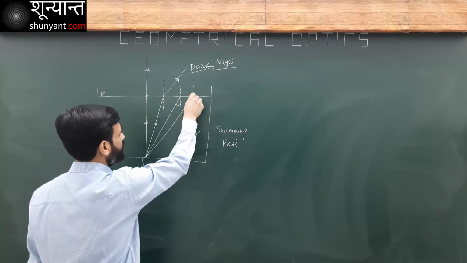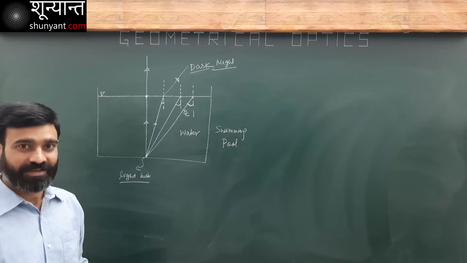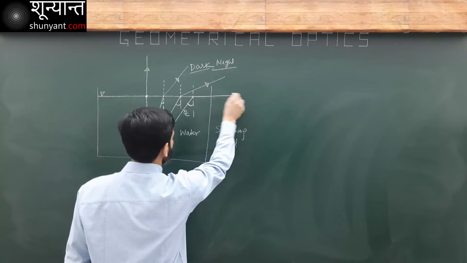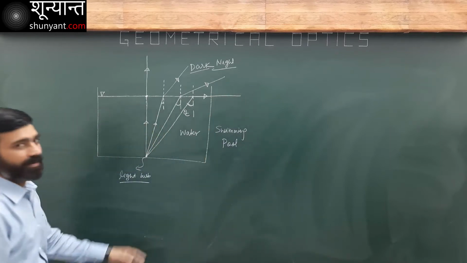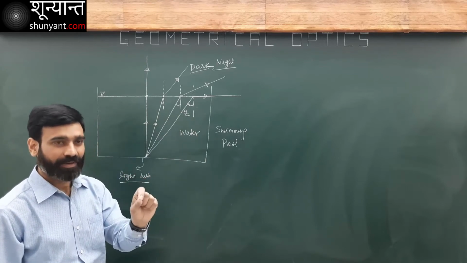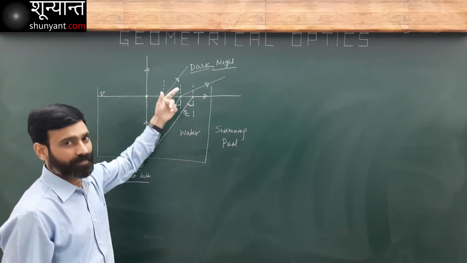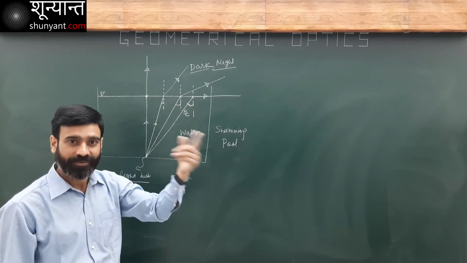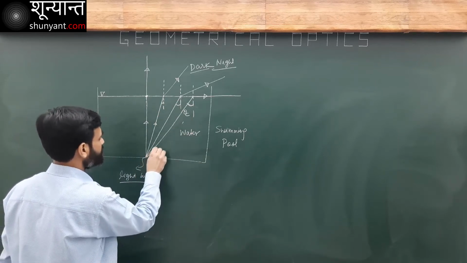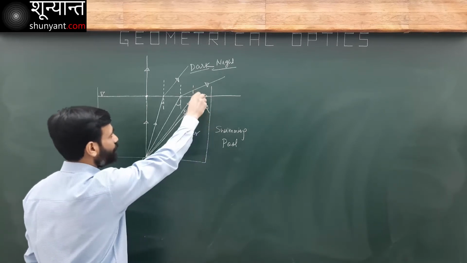At some point, it will become equal to the critical angle. Do you see this? Light will come out from here, but here light will pass tangentially. As I go away, this angle keeps on increasing. At some moment, it becomes equal to the critical angle. Light is going from denser into rarer medium. Now, what will happen after that? If you consider any other light which is incident after this point, it is going to be reflected back. It is never going to come out.